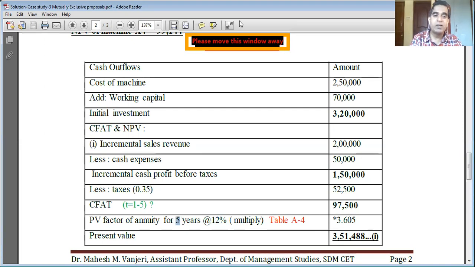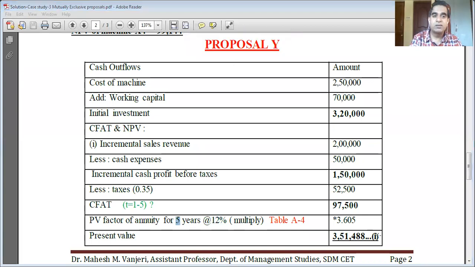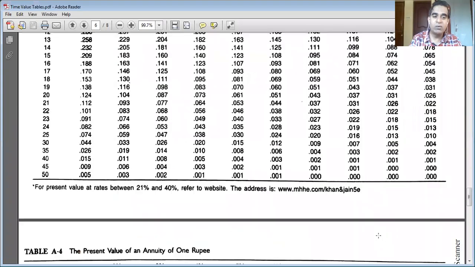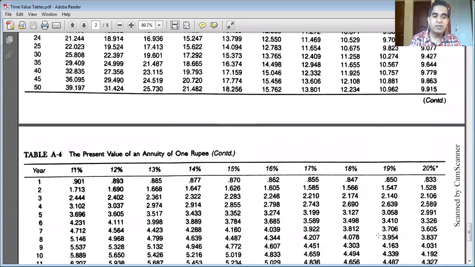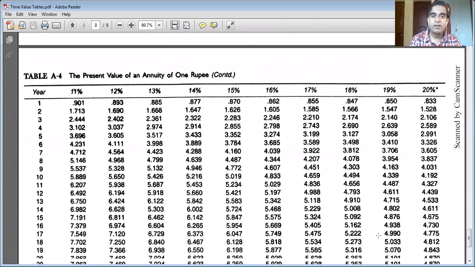Quickly, I will share the tables. This is table A3. I need to go to table A4, the present value of an annuity, 12% interest column, 5th year row. Though we found it in the case of project X, it is still good practice to go through it. 3.605 is the present value factor at the 12% interest column and 5th year row.